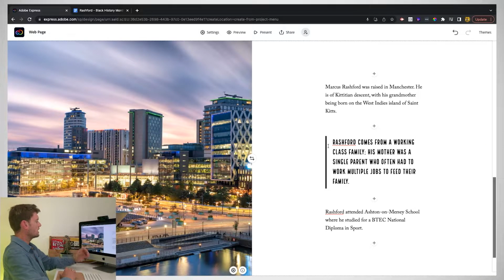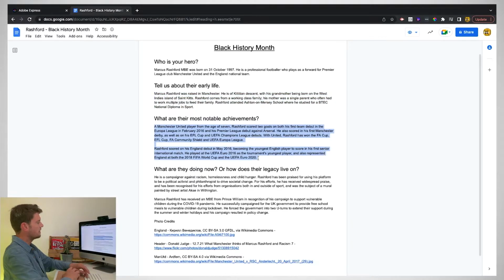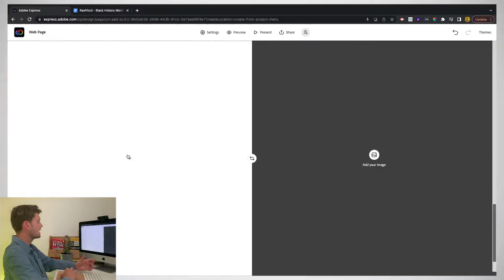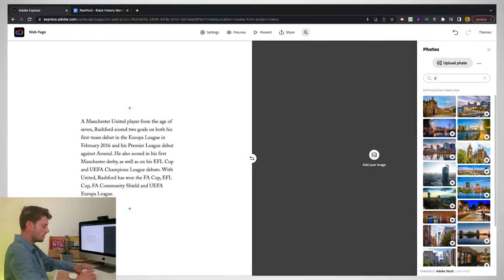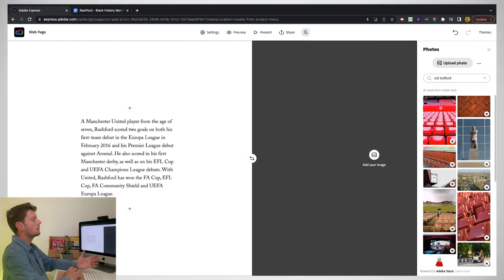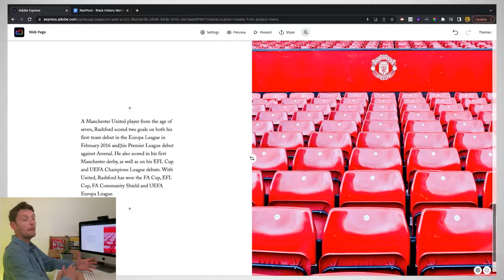Now, once that's loaded, I'm going to scroll down again and go for a split layout again. This section is all about his notable achievements. Maybe I've got two sections, and his first one is this one. And this is talking about him being a Manchester United player. And I think I'll go for Old Trafford, because that's the ground where Manchester United play. I'll select that one. And then think about putting things like videos in there as well.